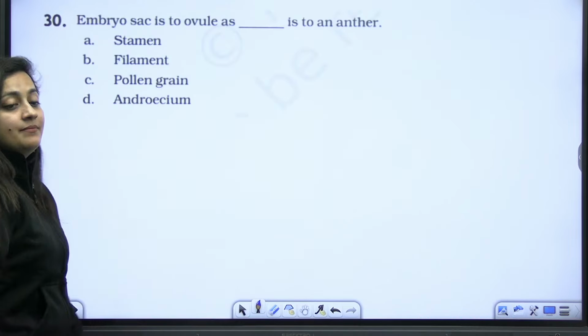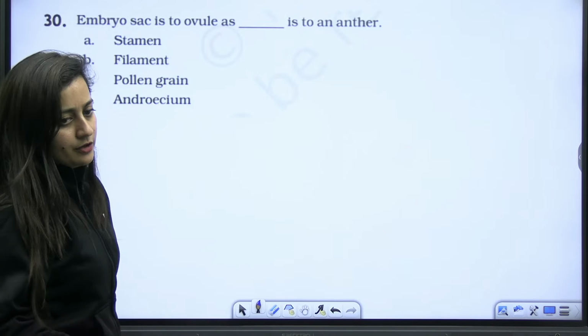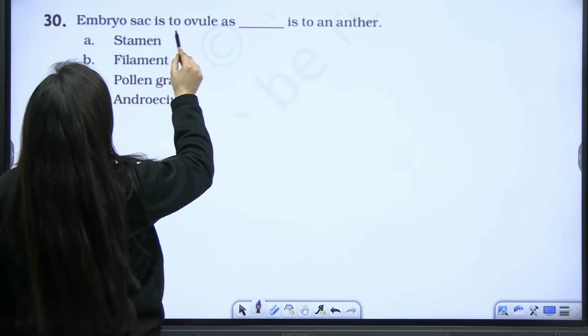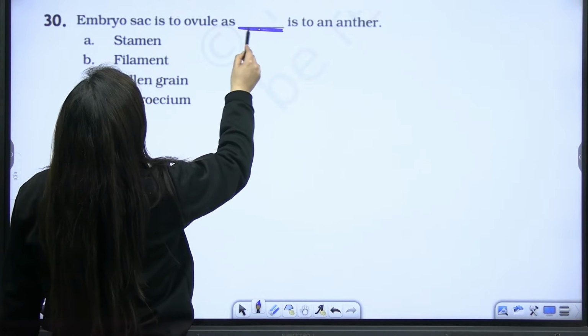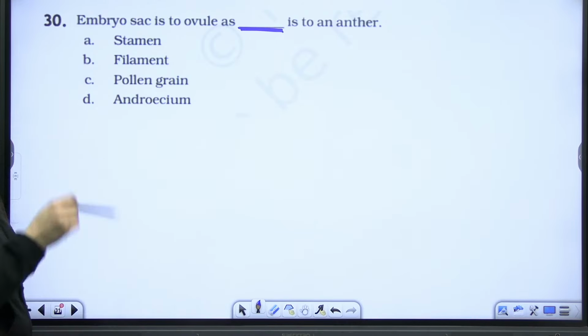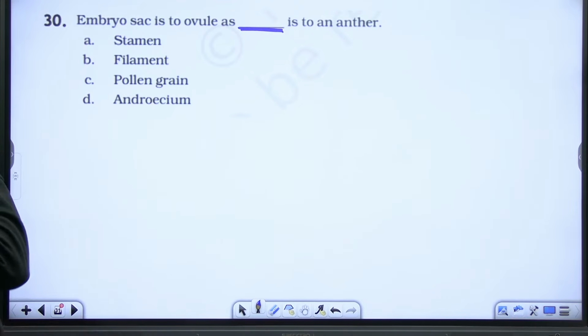So NCERT Exemplar is important to practice. It is important to solve. Embryo sac is to ovule as dash is to an anther. What is it?